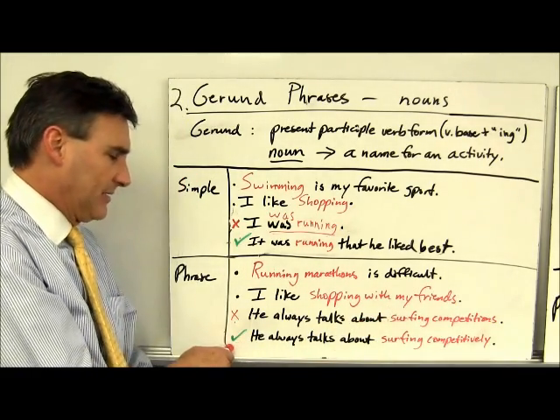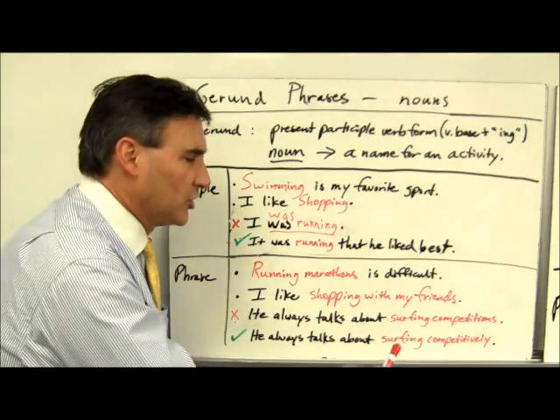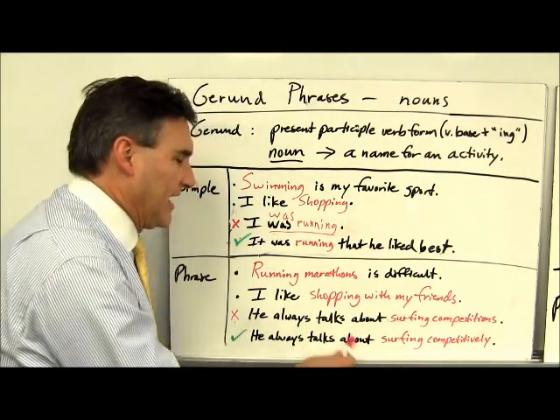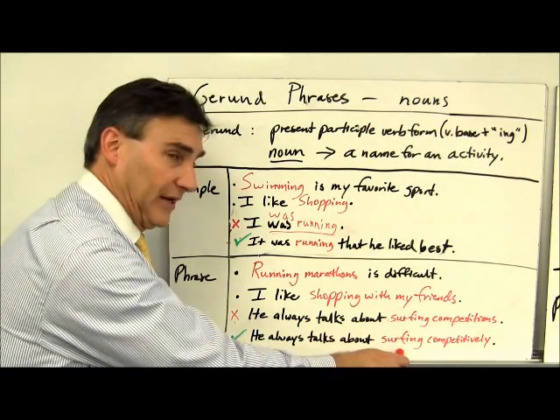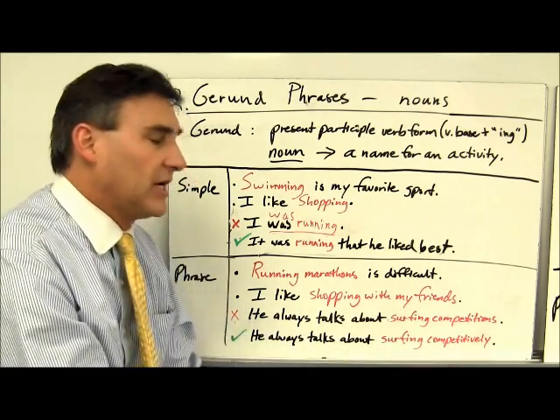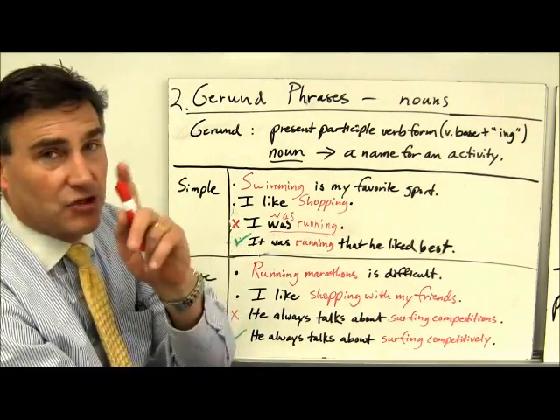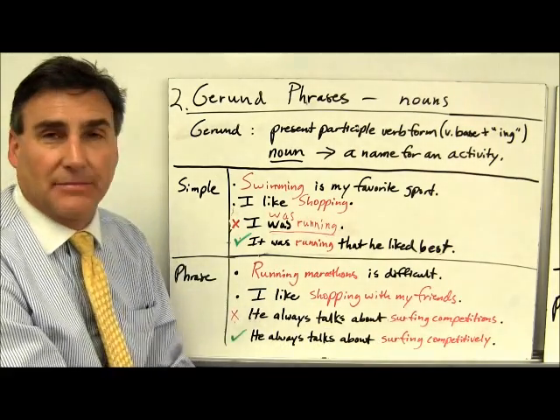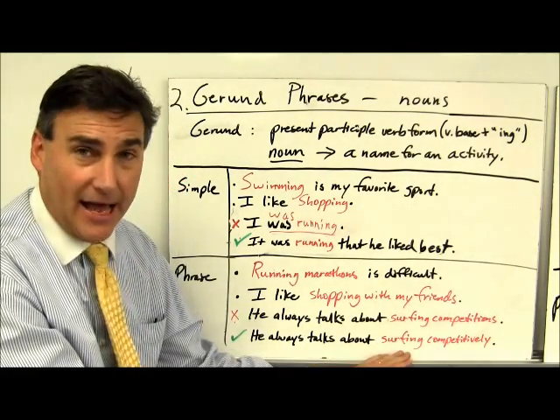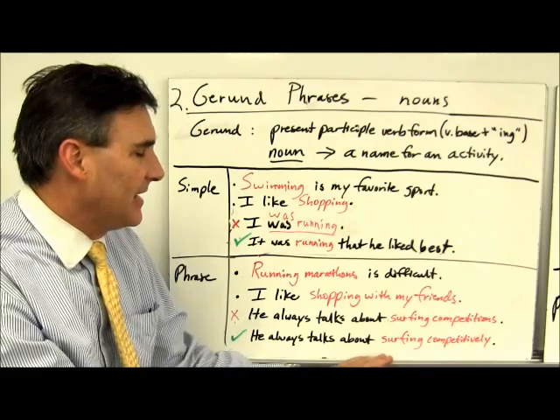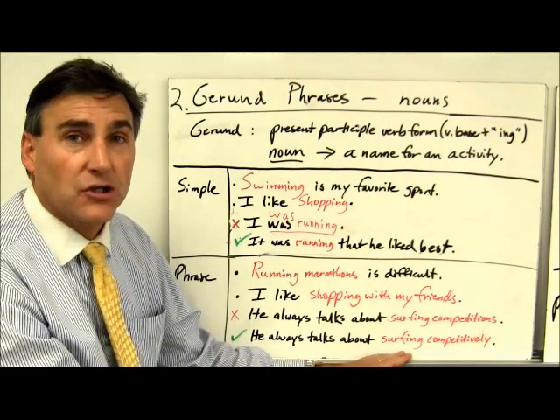But this would be correct. He always talks about surfing competitively. Okay, now he talks about what? He talks about surfing. Competitively just says what kind of surfing. It's an adjective in this case. Actually, it's an adverb. I'm tempted to say adjective because surfing is a noun, but it actually is a verb serving as a noun.